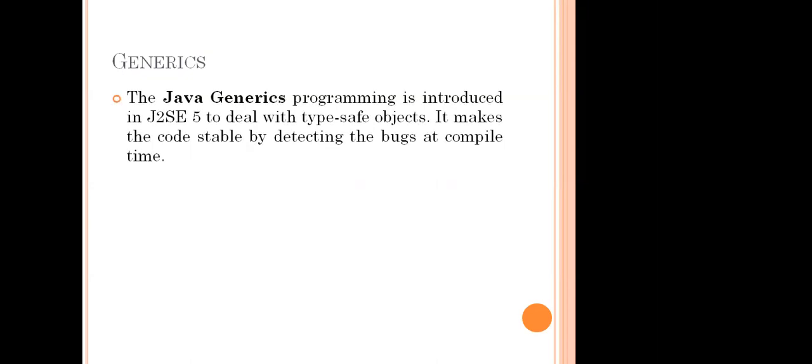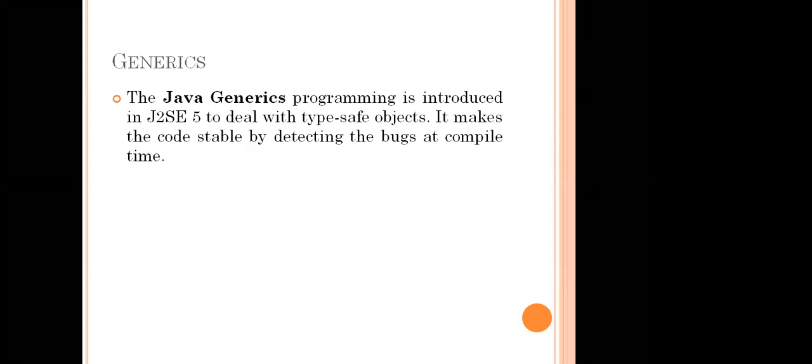Java generics programming was introduced in J2SE. What is this J2SE? Can someone give the full form of J2SE? Number 41, number 51. Java Standard Edition.